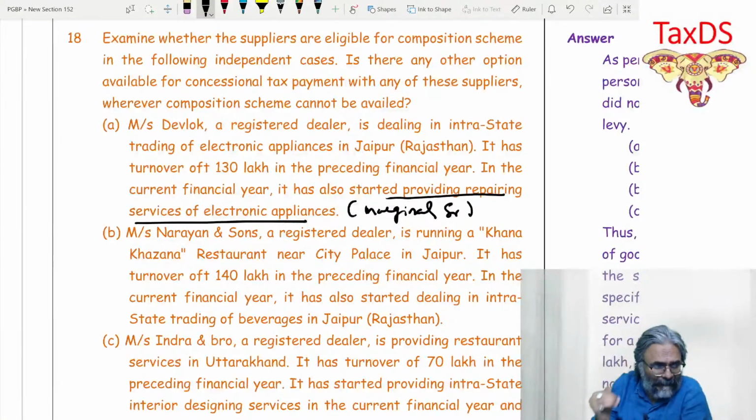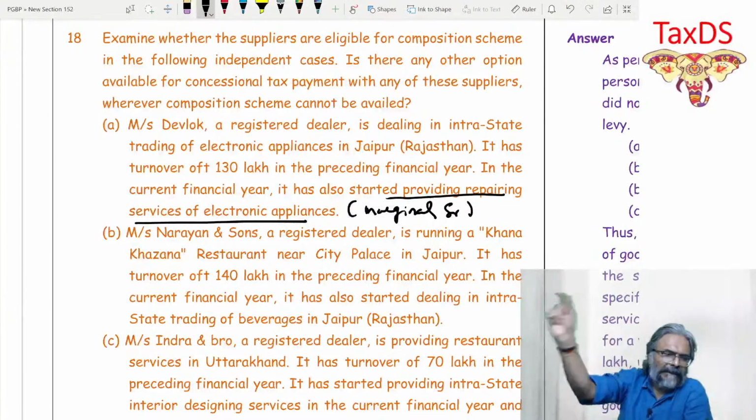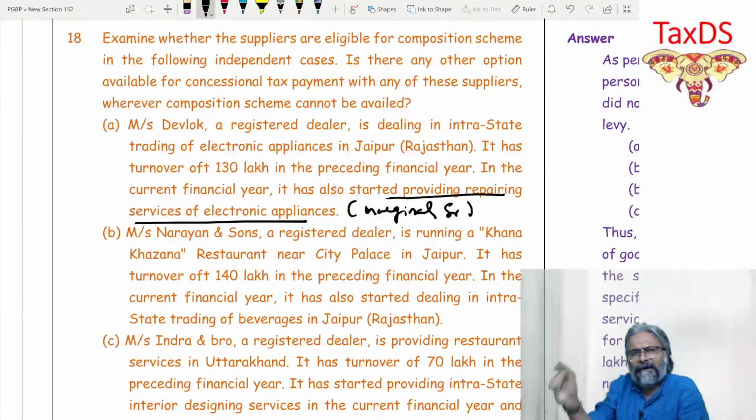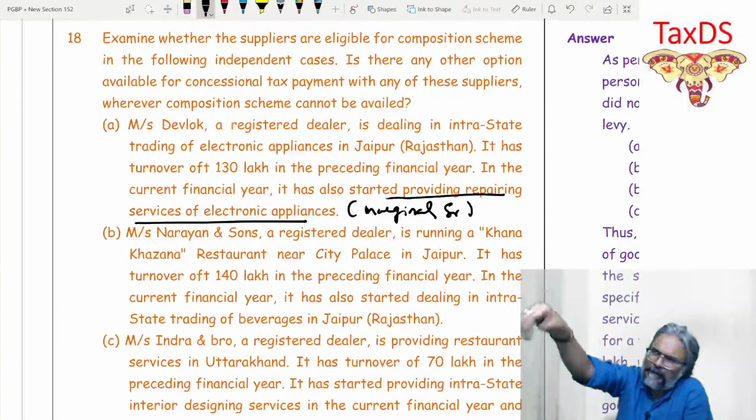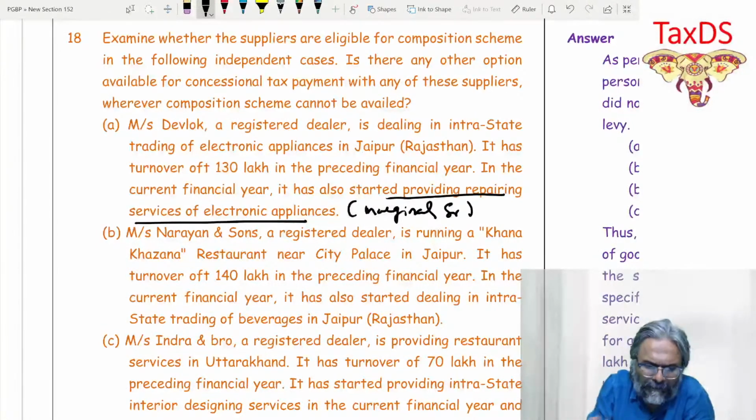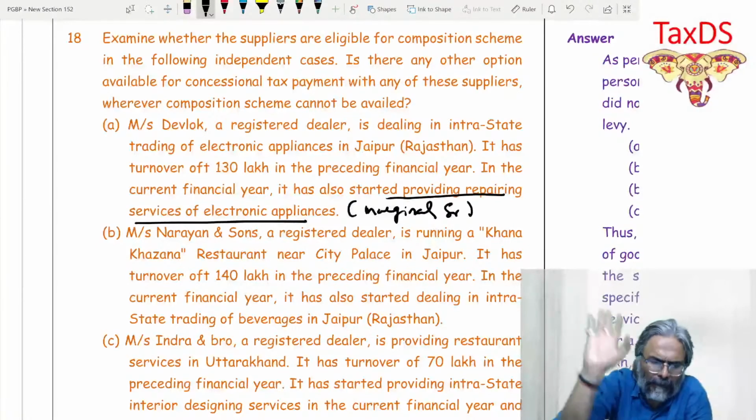And then in eligibility point number 2, you are going to write about marginal services. For marginal service, put up the threshold, 10% of the turnover of the state, which will be compared with rupees 5 lakhs, whichever is higher. On that basis, you will make your conclusion. So yes, the eligibility is there. We will be eligible for 10(1) and 10(2).